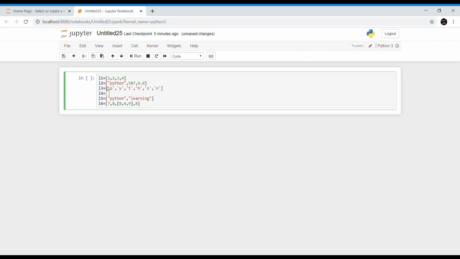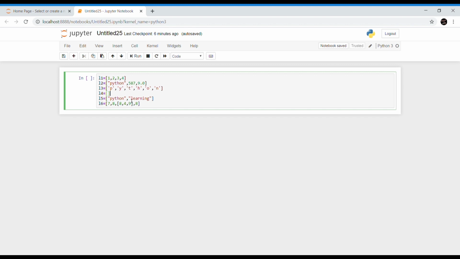Now for all the types of lists in Python: this L1 is an integer list, where all the elements are integers. List L2 is a list with elements of different data types; we have string, float, and integer over here. List L3 is a list of characters, and list L4, as we have already discussed, is an empty list because there is no element in it.